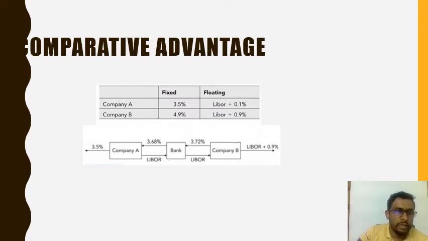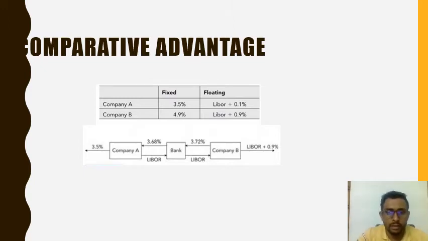The difference between the two interest rates in the fixed market is 4.9 minus 3.5, which is 1.4%. If A had a similar advantage in the floating market, it should be 1.4% there also, but it shows only 0.8%. So comparatively, B has an advantage in the floating market. It is said that B has an advantage in the floating market and A has an advantage in the fixed market.